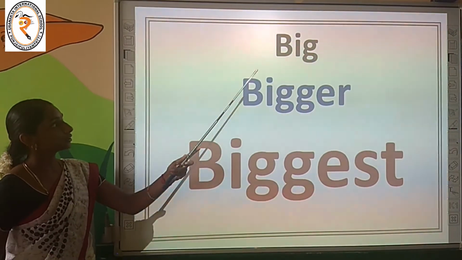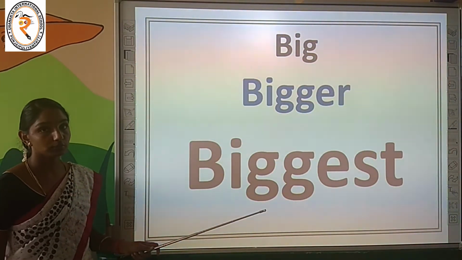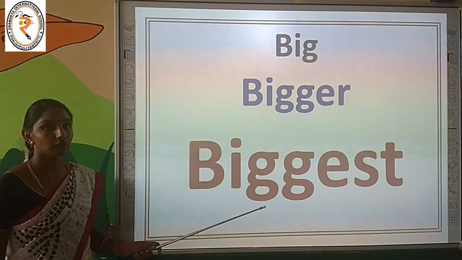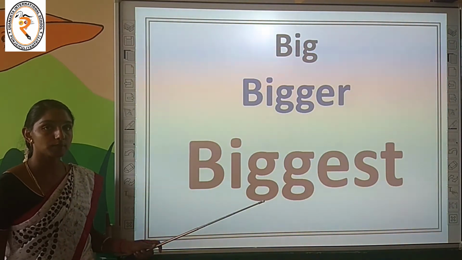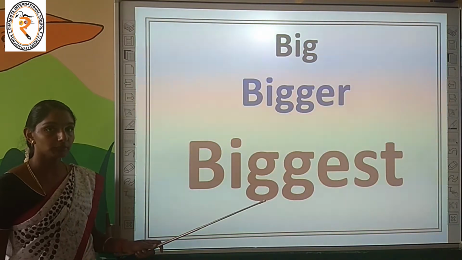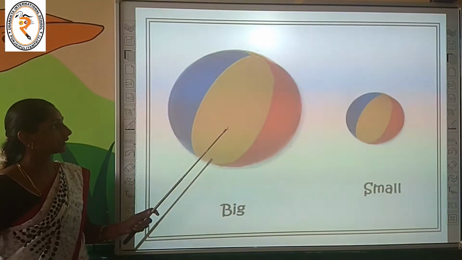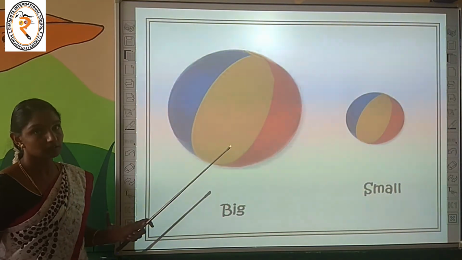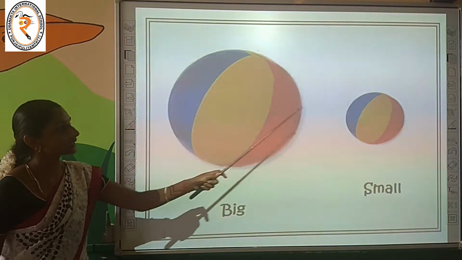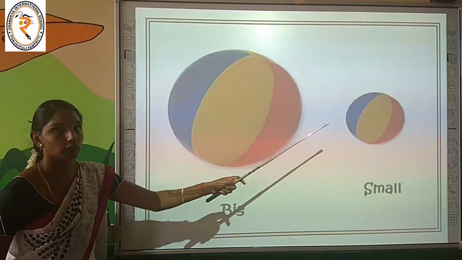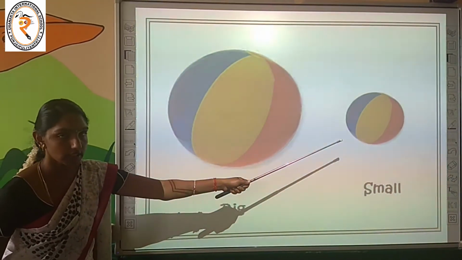First, we are going to learn the concepts big, bigger, biggest. Before we move on to the concept, tell me one thing, children. Do you remember that we have already learned the concepts big and small? Let's recall that example. See here, there are two balls of different sizes. This is big in size. This is small in size. This is the big size ball. This is the small size ball.